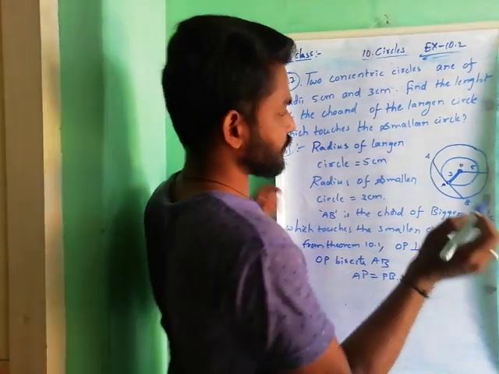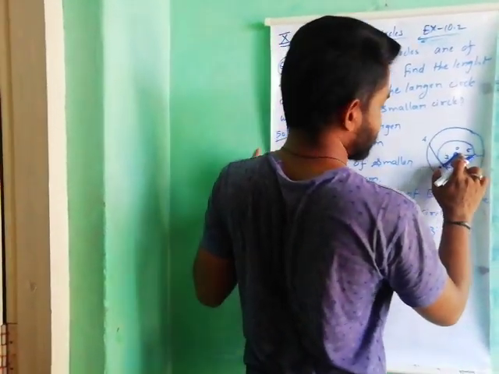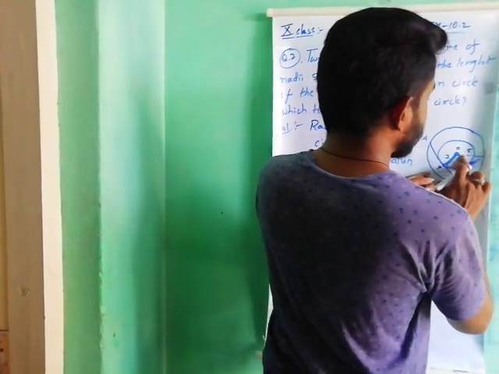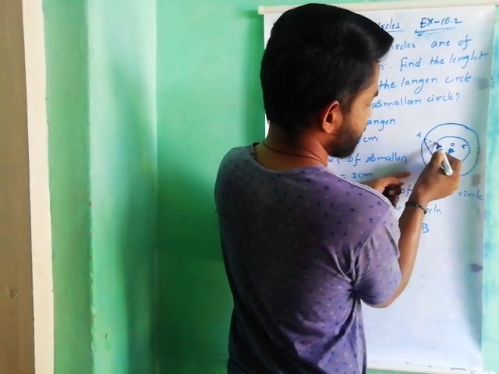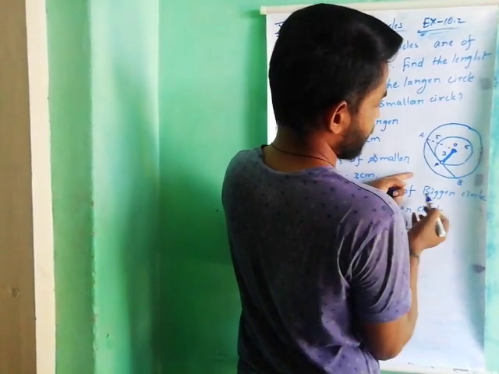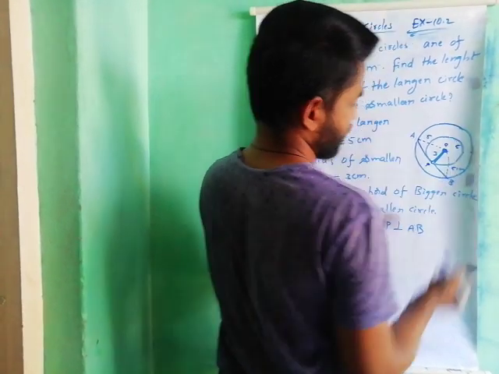So if you see carefully, the radius of the larger circle is 5 cm. So for example, the radius of the larger circle is 5 cm.